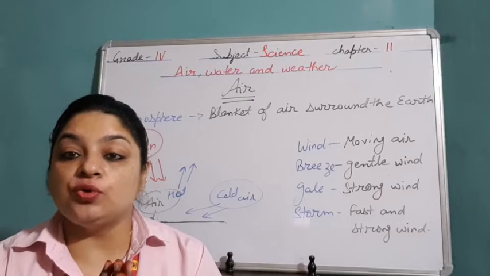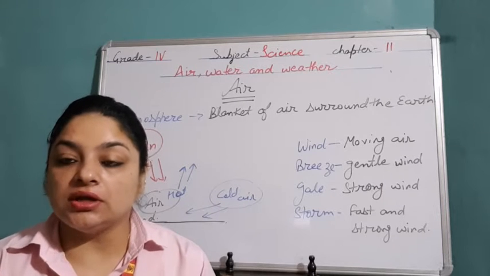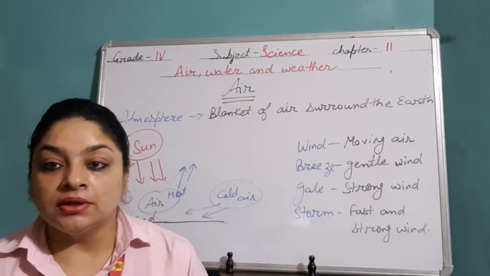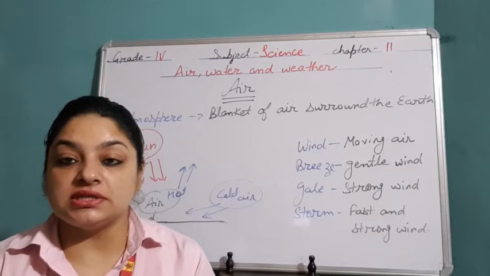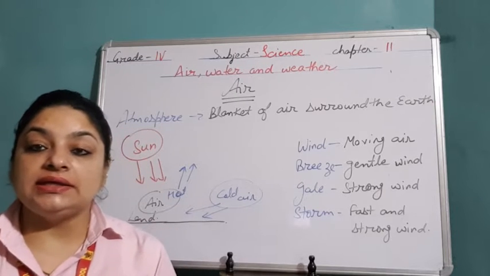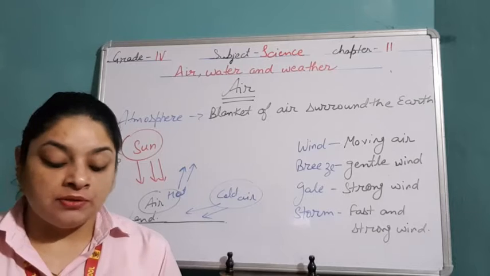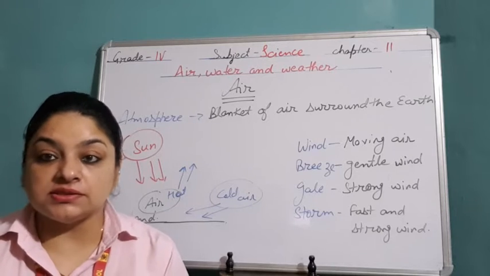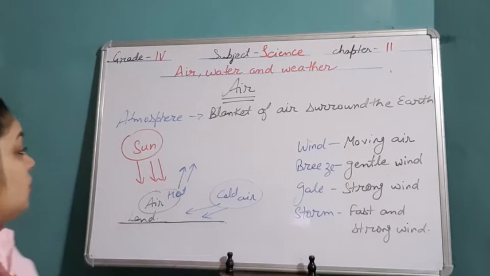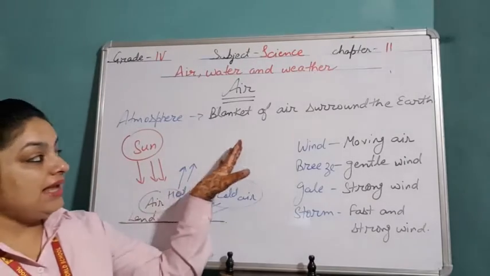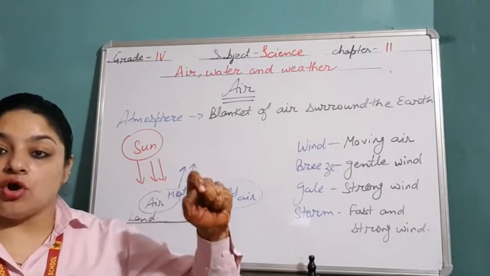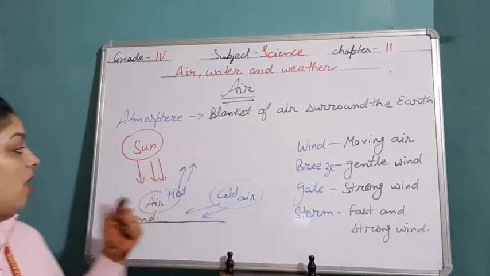Then it contains so many gases: oxygen, carbon dioxide, nitrogen. So air is a mixture of gases, and it contains dust and smoke particles also. And air blows because of the sun. Now how does it happen?